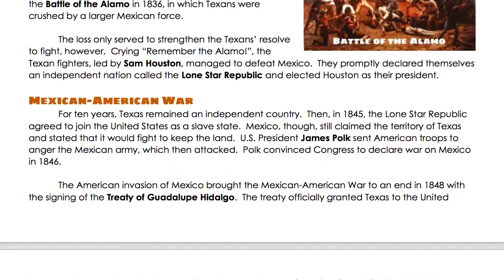Mexican-American War. For 10 years, Texas remained an independent country. Then, in 1845, the Lone Star Republic agreed to join the United States as a slave state. Mexico, though, still claimed the territory of Texas and stated that it would fight to keep the land. U.S. President James Polk sent American troops to anger the Mexican army, which then attacked. Polk convinced Congress to declare war on Mexico in 1846.